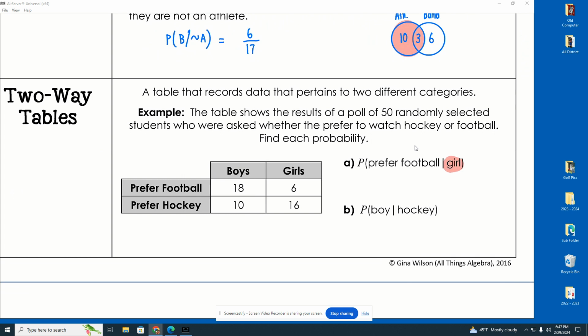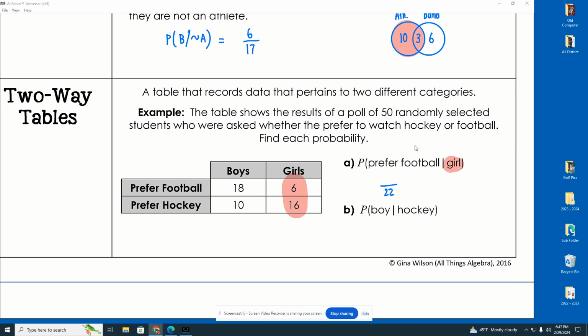See, if we're only focused on the fact that they're coming from the list of girls, we are only dealing with these two categories right here, 6 and 16, right? We're only dealing with that right there. So what's my bottom number? Well, what is 6 plus 16? That's 22. We're only dealing with those 22 highlighted people.